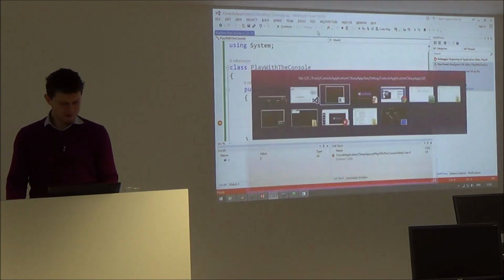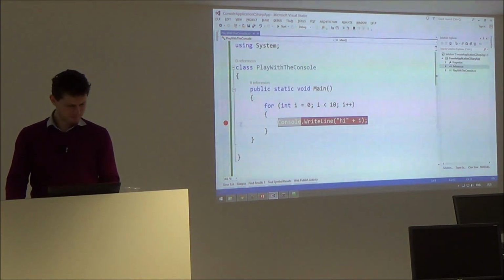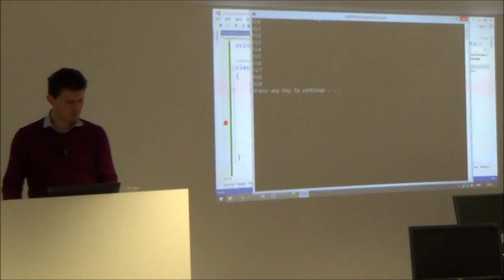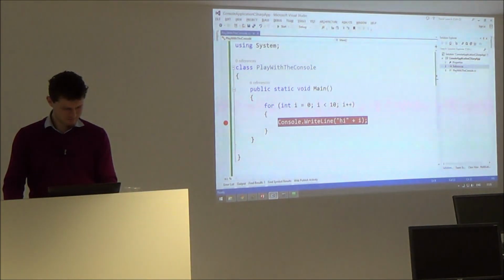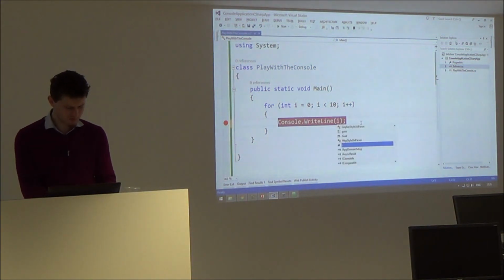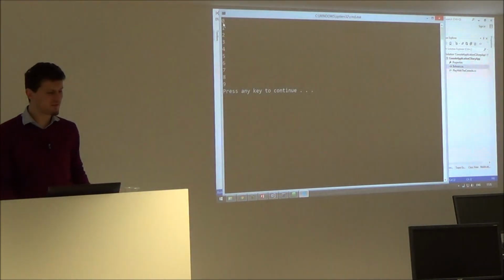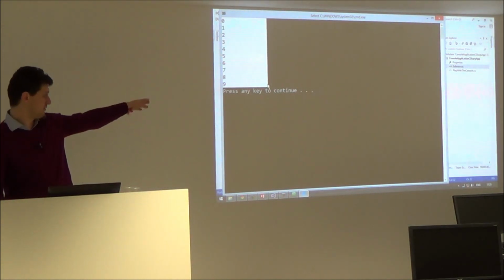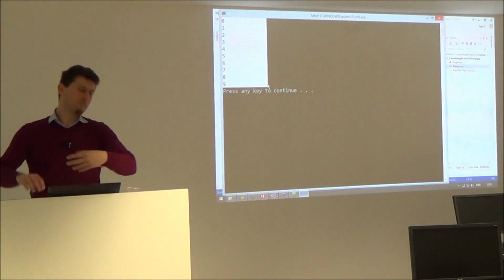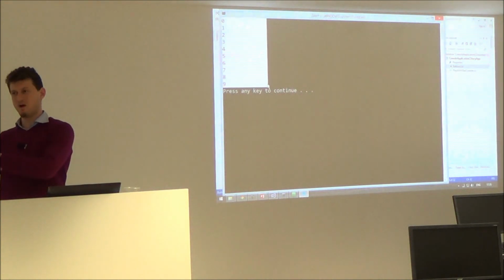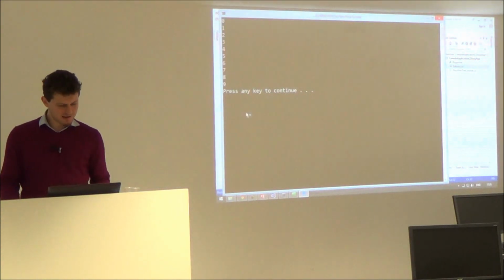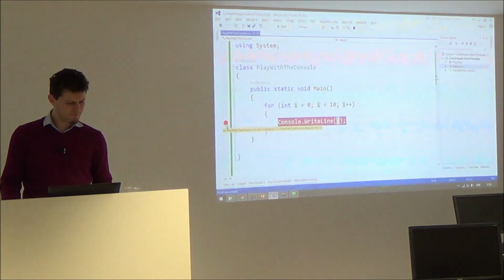For example, I want to print the numbers from 1 to 10. But this program is incorrect. It prints the numbers from 0 to 9. It's obvious that I need to start at 1, right? But I can use the debugger to find the problem.